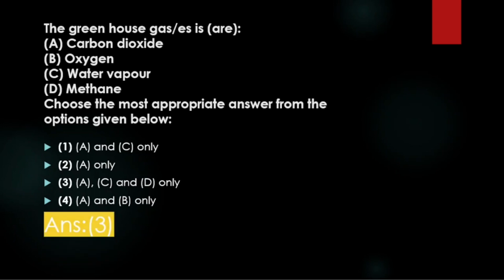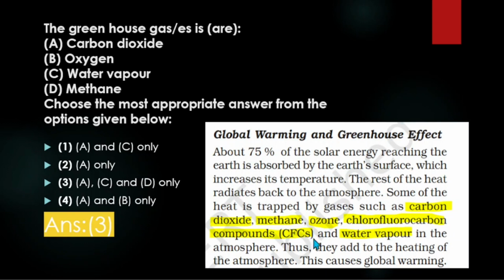It is the third option, because carbon dioxide, methane, ozone, CFC (chlorofluorocarbon compounds), and water vapor are termed greenhouse gases because they trap heat energy and retain it in themselves. Oxygen is not a greenhouse gas, so the third option is correct.